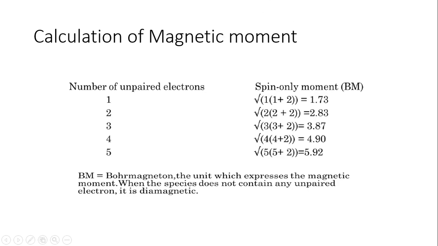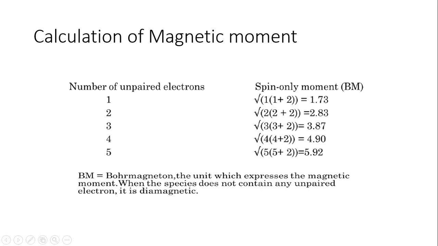Then for calculating the magnetic moment, if you have the number of unpaired electrons as 1, then you get the spin only magnetic moment. So mu is nothing but the magnetic moment, and in this one we are only considering the unpaired electrons. So your magnetic moment will be only from spin contribution. So it is a spin only moment, and the unit of this magnetic moment is BM.